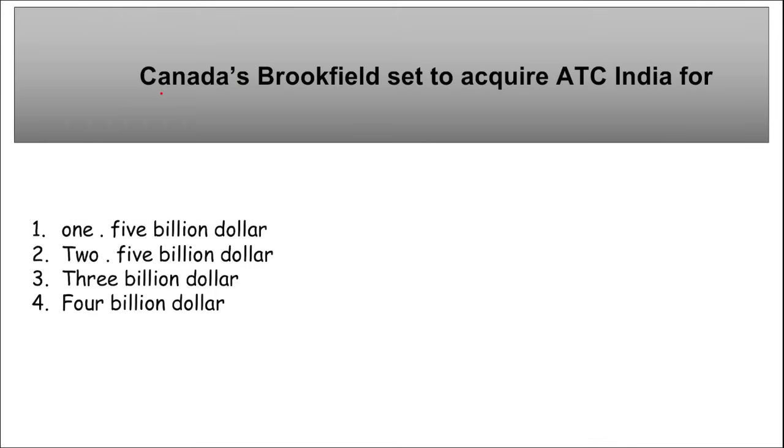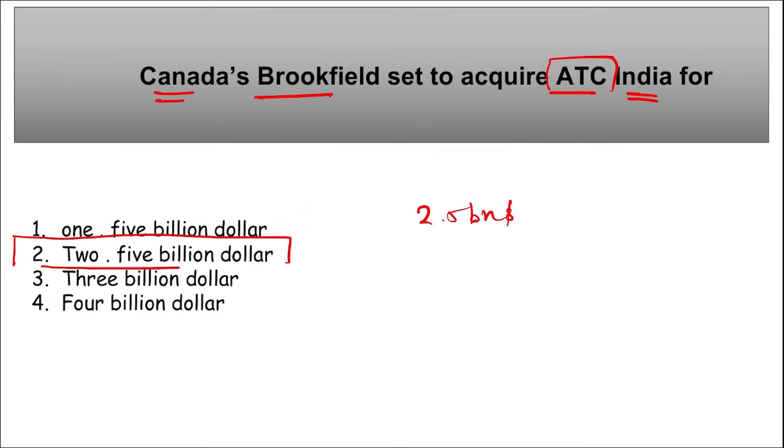Next is Canada's Brookfield. They are set to acquire ETC India for how much amount? ETC India is your American Tower Corporation, right? So Canada-based Brookfield Asset Management, through their affiliate Data Infrastructure Trust, is set to acquire the Indian unit of the American Tower Corporation that will be valued at $2.5 billion. So the right option here becomes option 2. Canada's Brookfield is set to acquire ETC India for $2.5 billion.